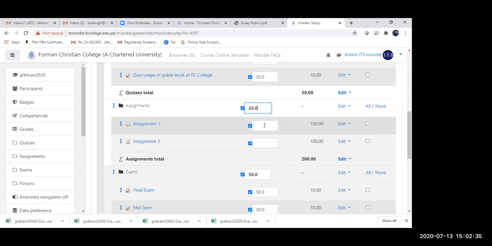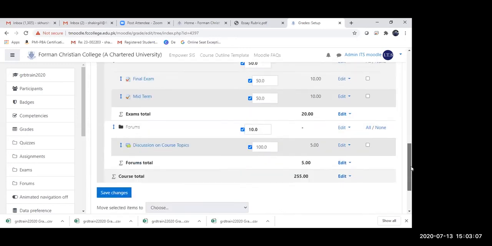Well, you don't need to do any calculations for that. What Moodle does, and that's a good thing about Moodle, is it adjusts the weights relatively. And I'm going to show you how. I'm not going to make sure that these add up to 100%. I'm going to add these up to 20%. So I have selected 5 and 15 over here, and you're going to see that the percentages are going to change after I save it.